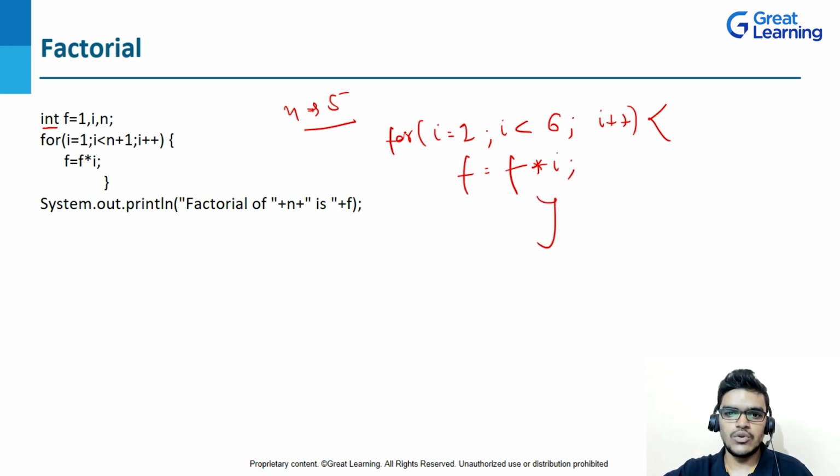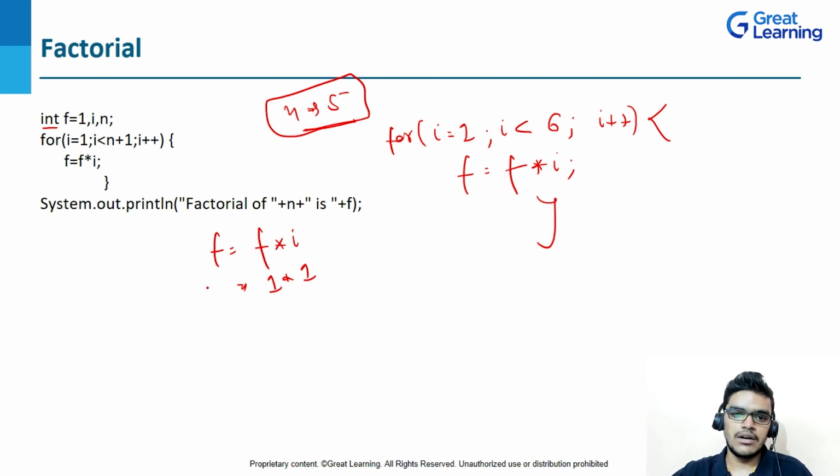So this will be my loop for n equal to 5, right? You will see that the for loop will run, and I have the formula f equal to f into i. I have already initialized f to 1, so f is 1, and the i value will be 1 here. So i is equal to 1, and it will check whether 1 is less than 6. Yes, this condition is satisfied. Then it will jump inside the loop, and inside this loop my f value will be 1.